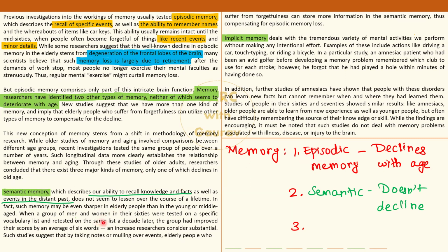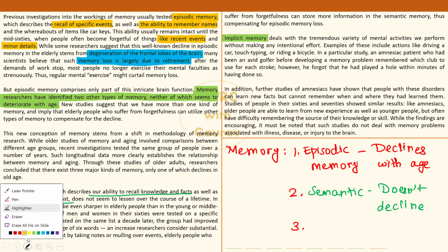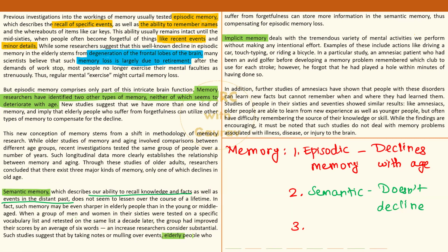All right, and this has been reinforced, cross-checked and validated by a proper study as mentioned by the author here. But you need not get lost in the details of the study. All in all, the author is simply saying that elderly people who are facing a challenge with loss of episodic memory can take the help of their semantic memory, which is going strong with age, and they can store more information and memorize a lot of stuff using their semantic memory, thus compensating for episodic memory loss.